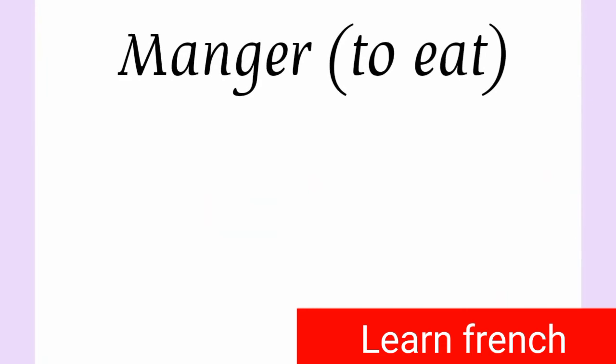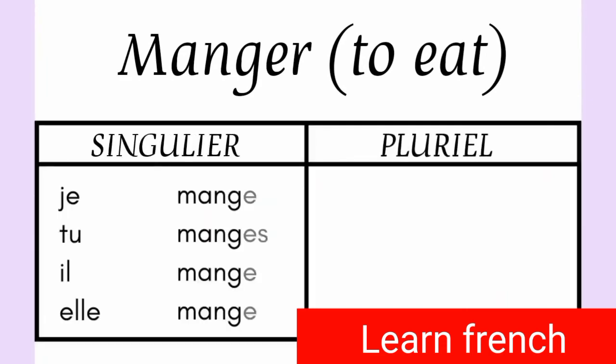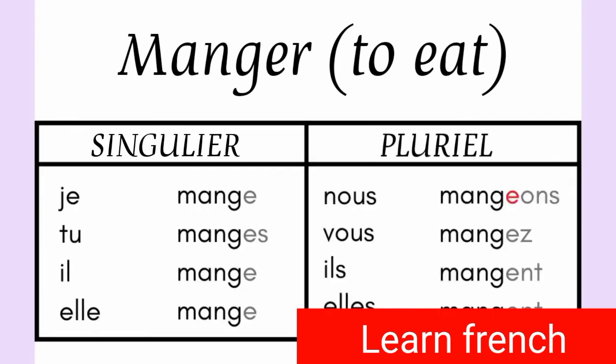For example, in the verb manger, which means to eat, je mange, tu manges, il mange, elle mange will follow the same rule as you can see. Nous mangeons. Can you see that extra e in between mange and ons? M-A-N-G-E-O-N-S. Vous mangez, ils mangent, elles mangent will remain same. They will follow the same conjugation pattern.